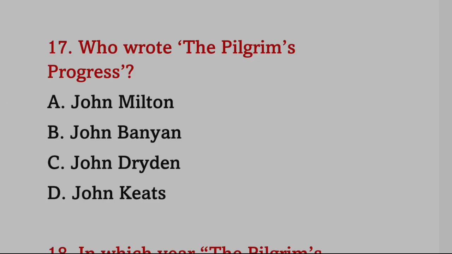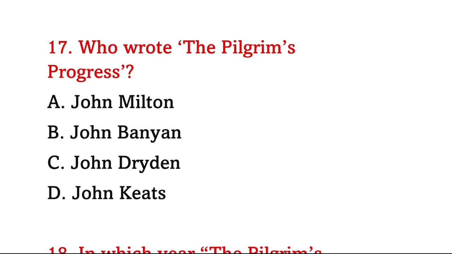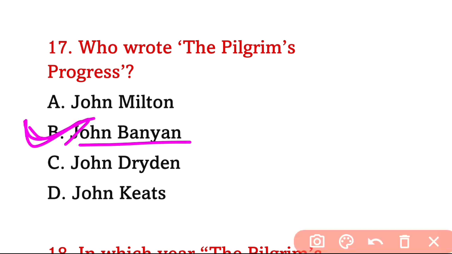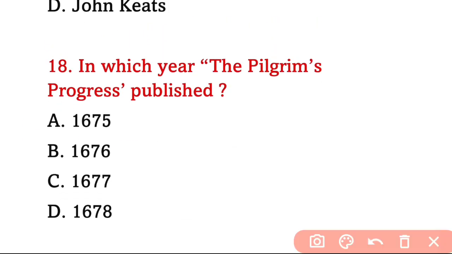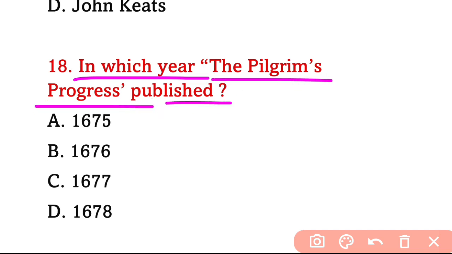Next question, question number 18. In which year was The Pilgrim's Progress published? What will be the answer? The answer will be 1678. So option D is correct.